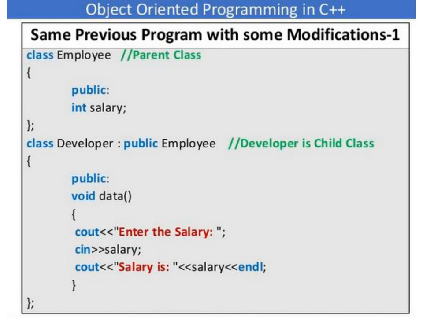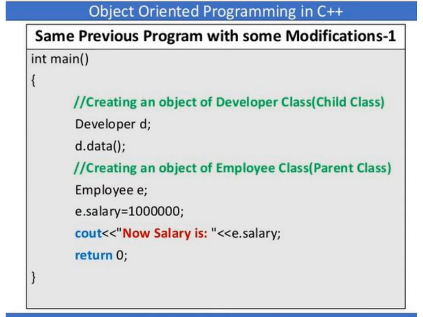Continuing with the same previous program with some modification. We have the employee parent class, in that we have a public data member called int salary, and next we have developer as a child class, which has been derived from the employee base class. In that we have declared one member function called data, which asks the user to enter the salary value, and prints the salary value.